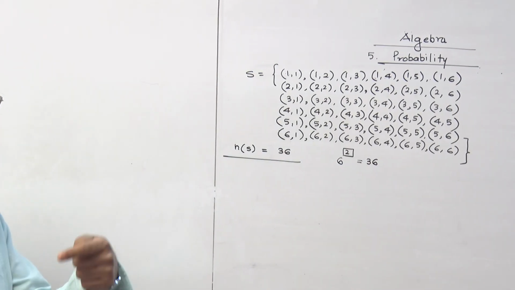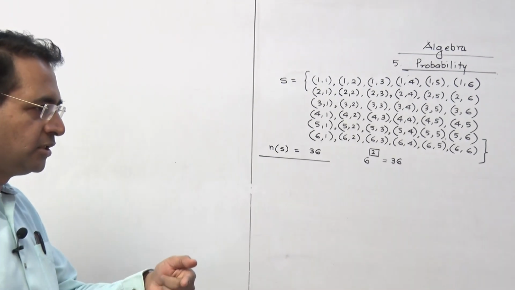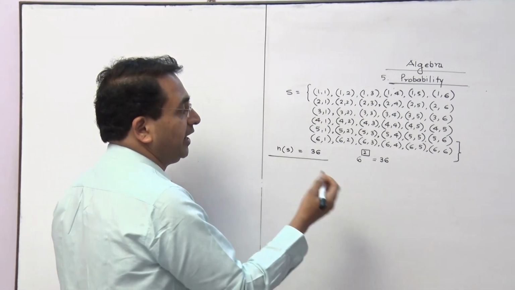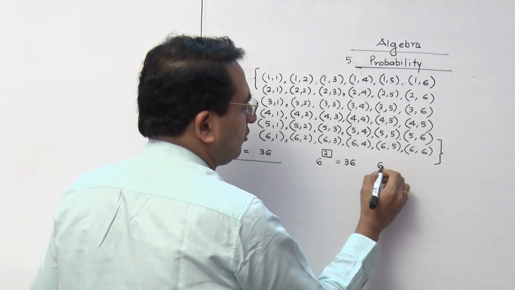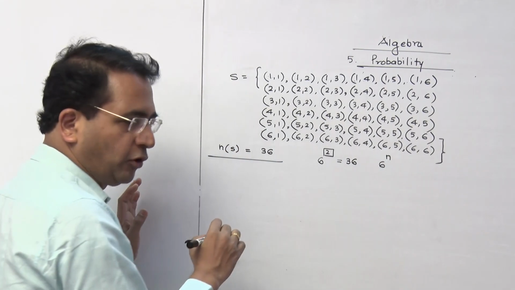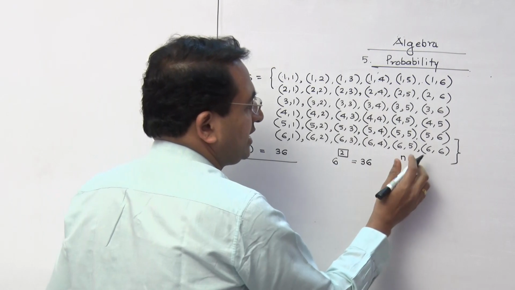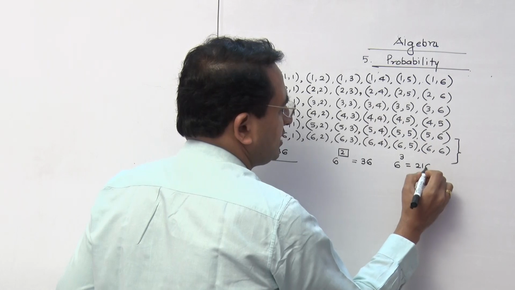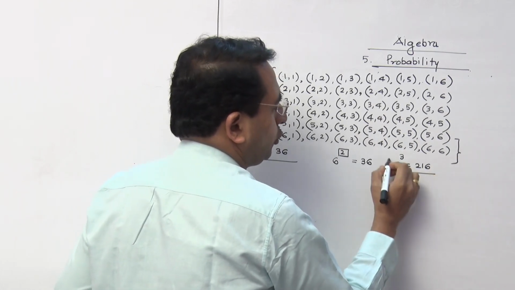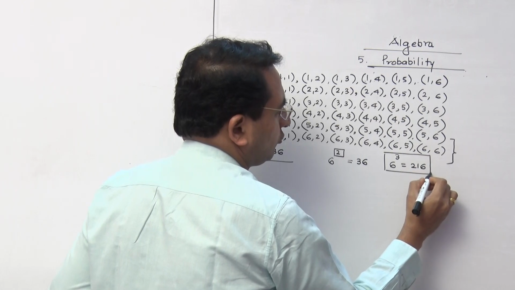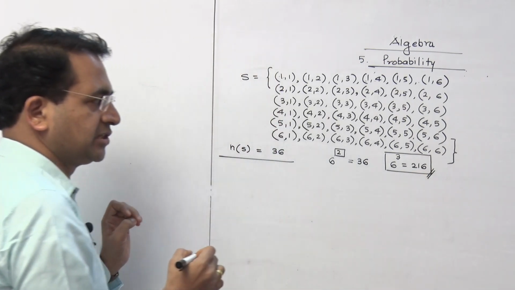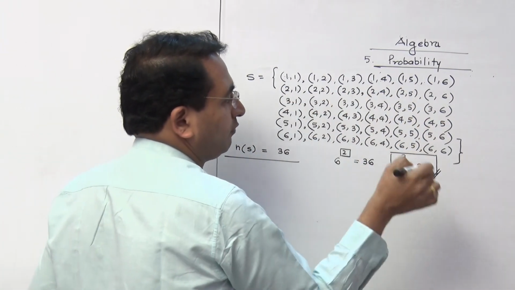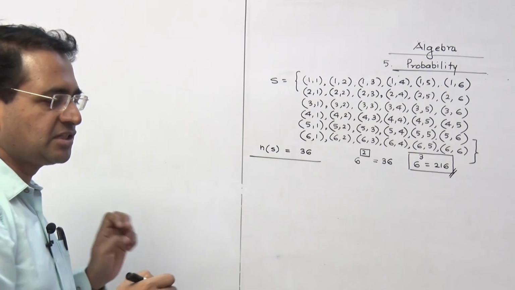Similarly, they can ask you a question. Suppose you are throwing 3 dice simultaneously, then what will be n of S? It is always calculated by using this formula. If 3 dice are thrown, then 6 raised to 3 will be coming, and 6 raised to 3 is 216. Is it clear to you? So you need not write 216 observations to finalize this. A similar thing I will tell you.